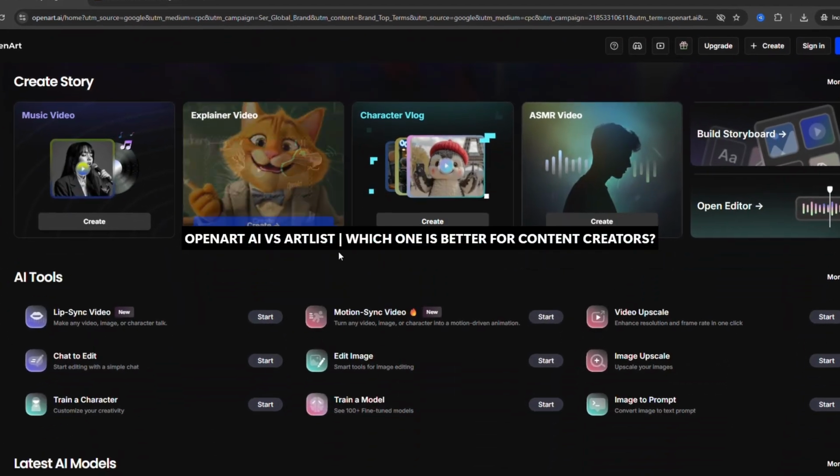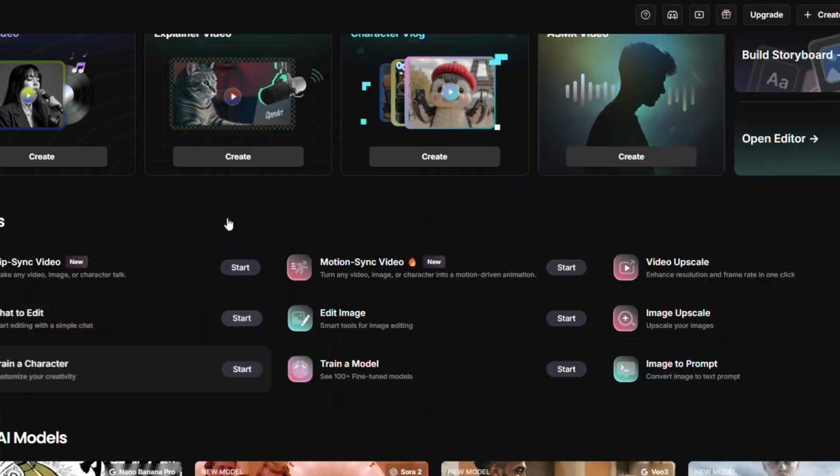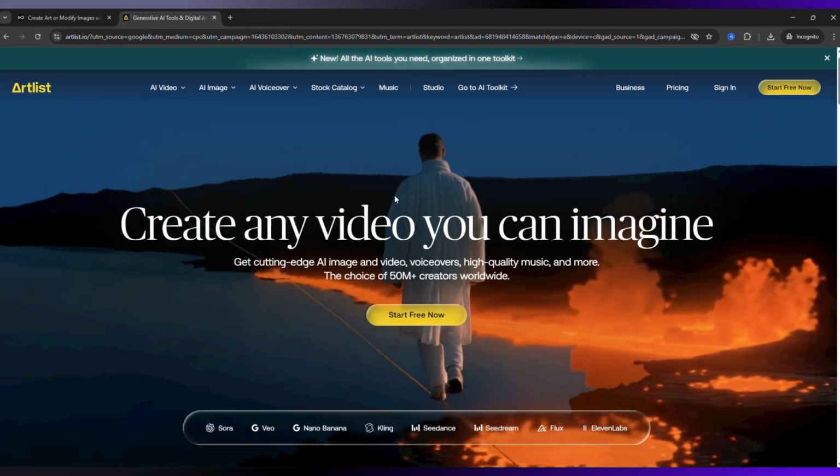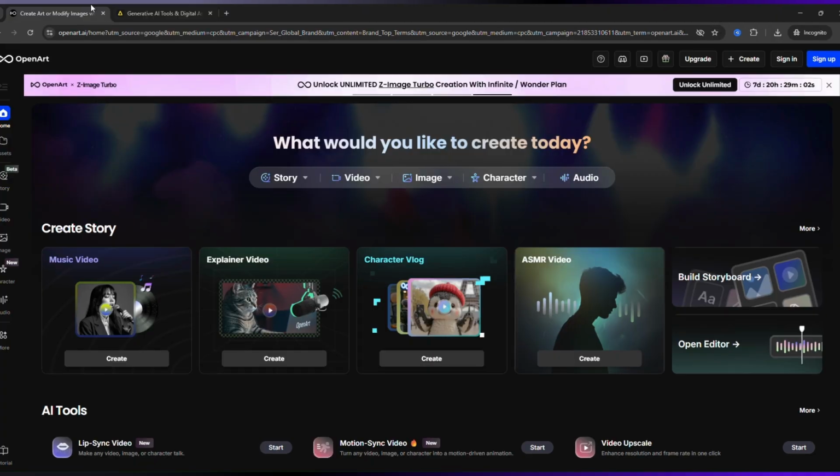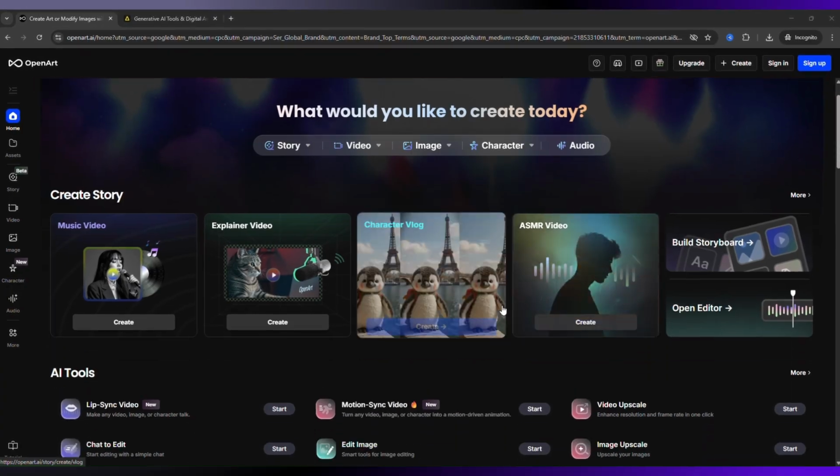You create content, videos, graphics, or social posts. Tools like OpenArt AI and Artlist can help level up your visuals and audio. But which one is actually more valuable? Let's break it down. So OpenArt AI is an AI image generation and creative toolkit.